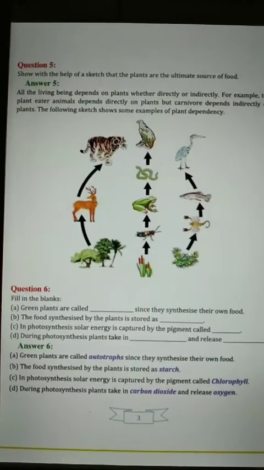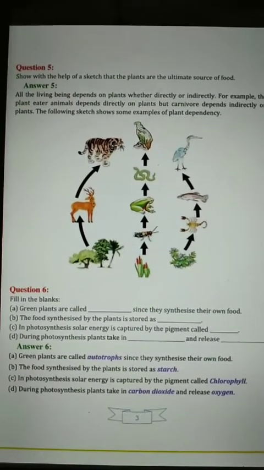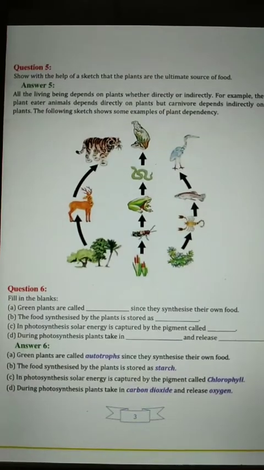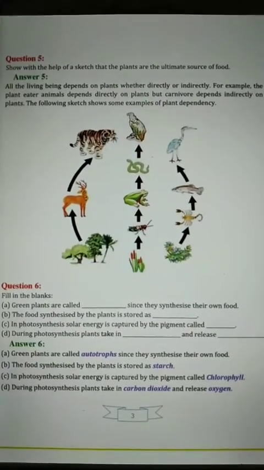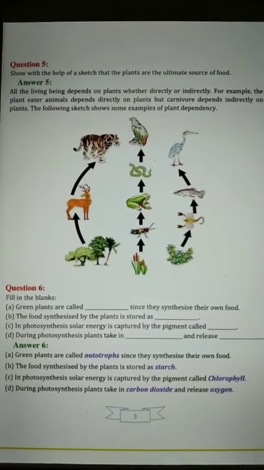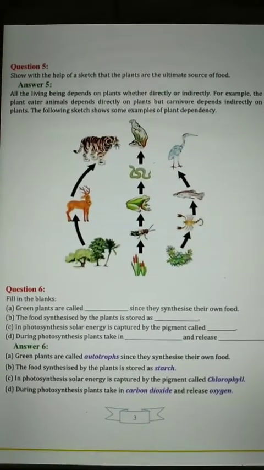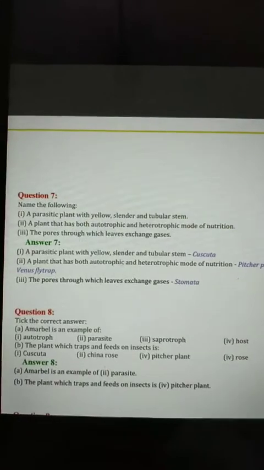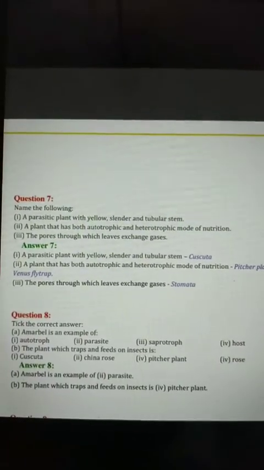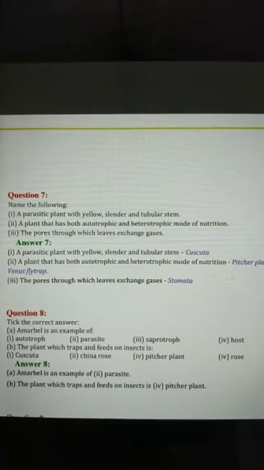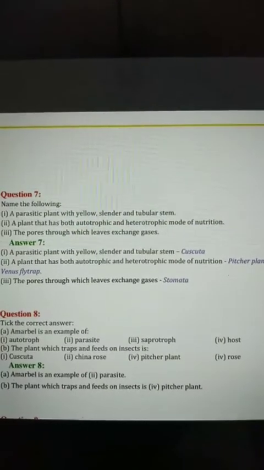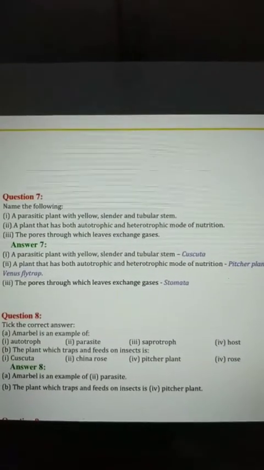Then the fourth one: during photosynthesis, plants take in blank and release blank. That means at the time of photosynthesis, the plants take in carbon dioxide gas and they release oxygen gas. Then next, question number 7: name the following. Here some questions are asked related to them. We have to name them.